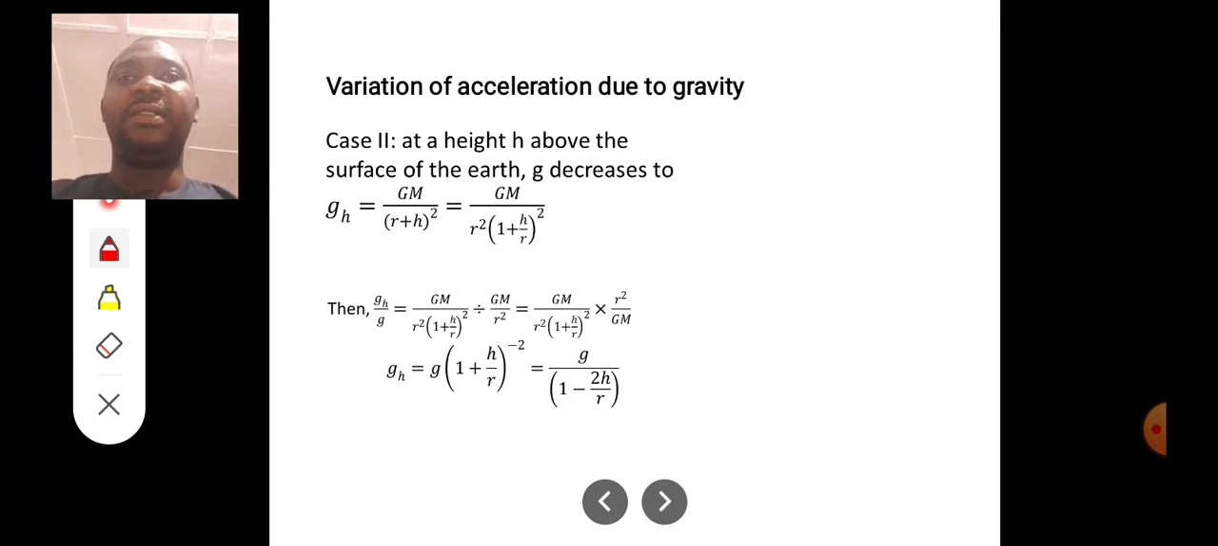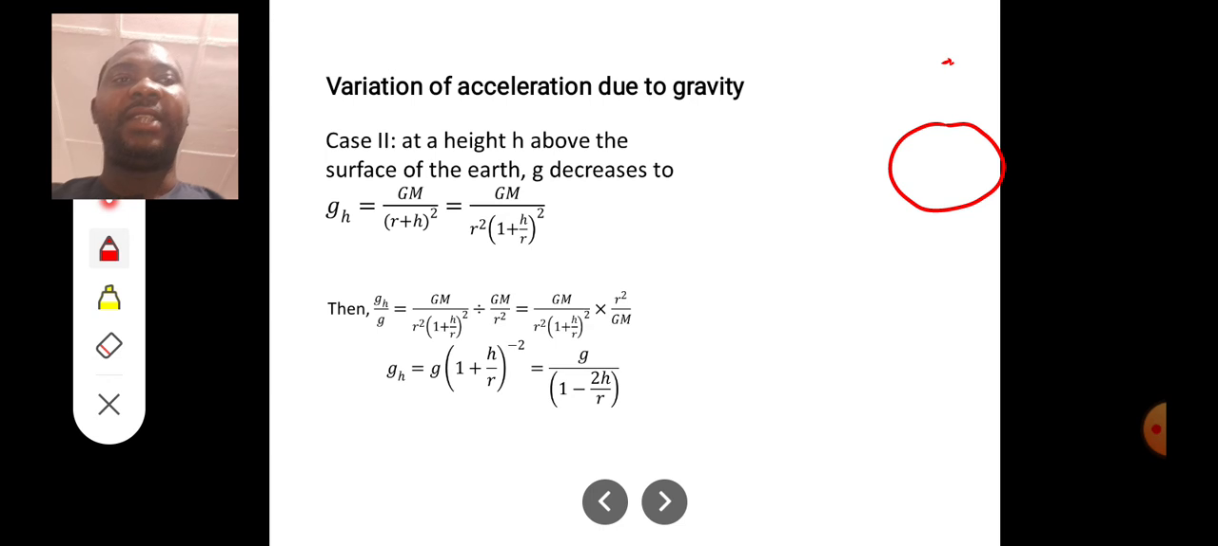Now we look at case 2, at the height h above the surface of the Earth. Let's assume that this is the Earth's surface. At the height h, the acceleration due to gravity is not the same as on the surface, actually. From the center of the Earth to the surface gives us the radius, then from the surface up to the point gives us the height.